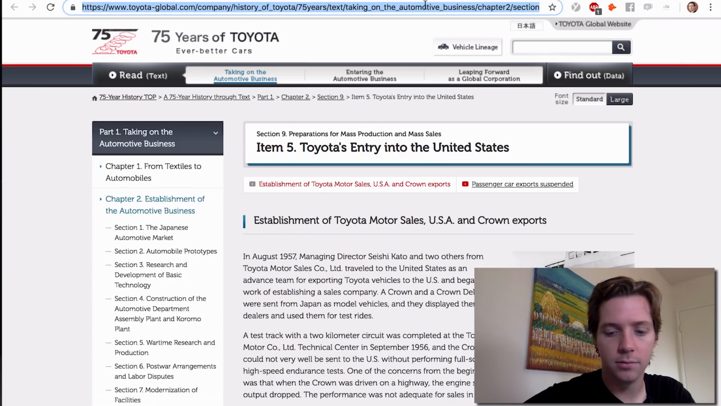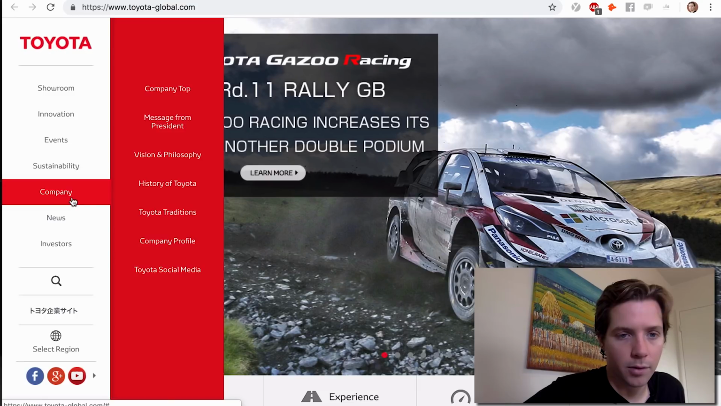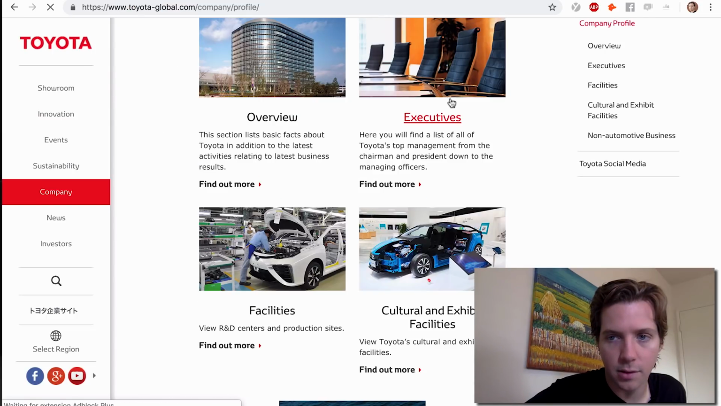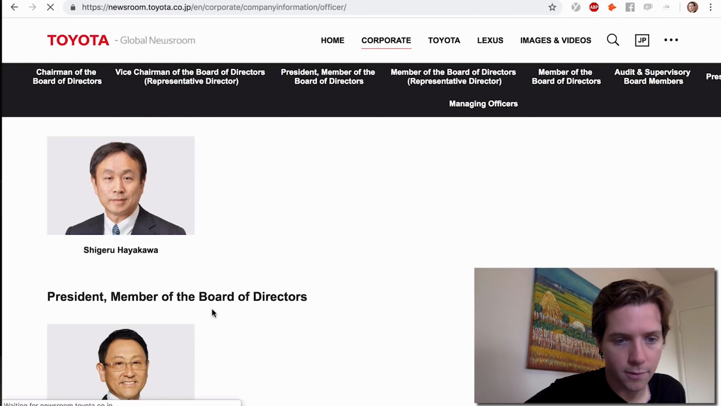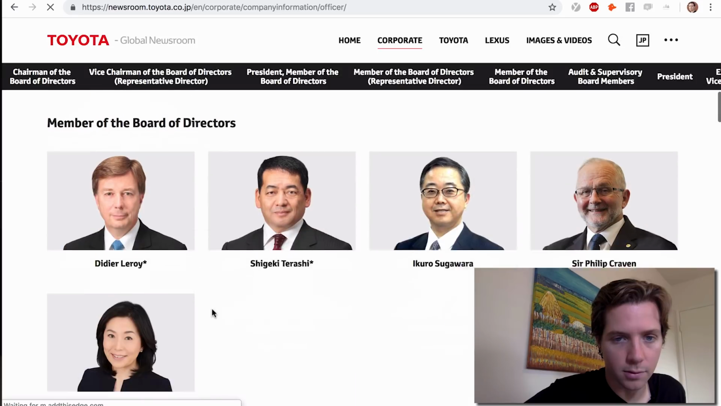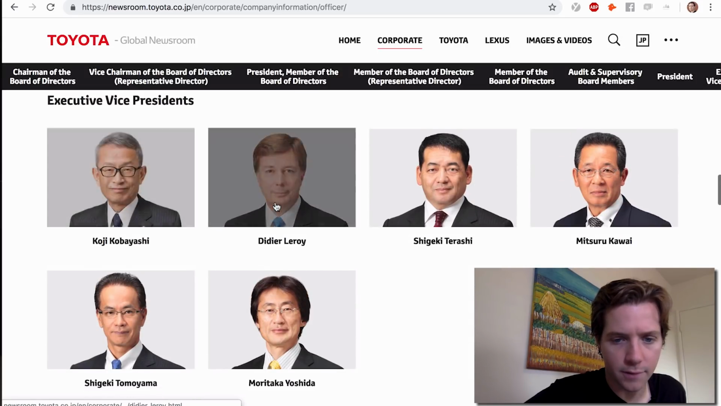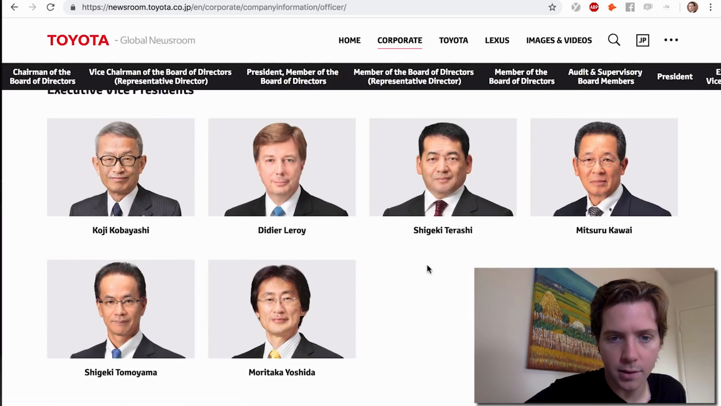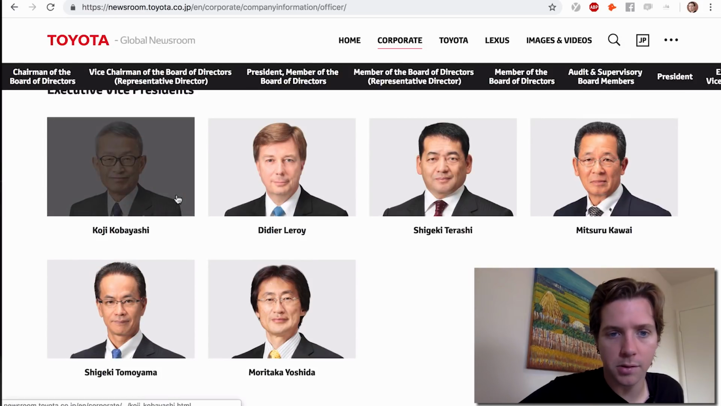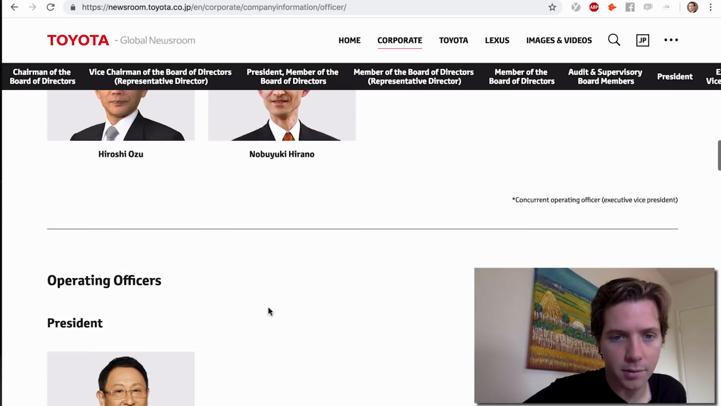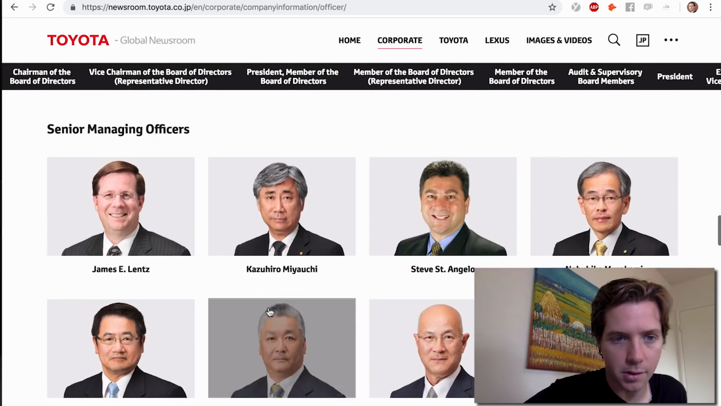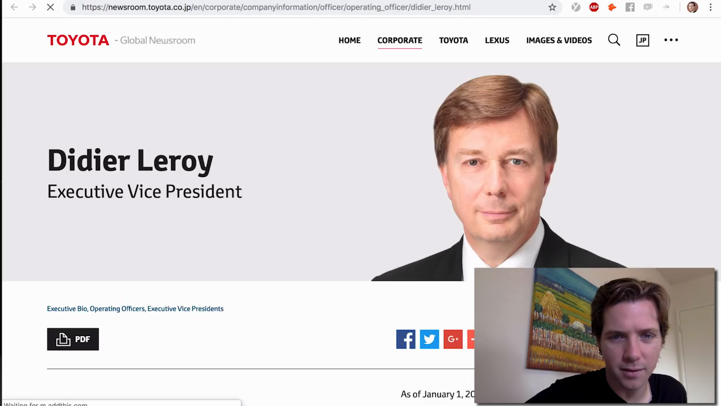Let's go to Toyota Global website, and we want to go to company top, company profile, Toyota's key personnel. Executives, do executives here. All right. Member of the board of directors, board members, operating officers, president, executive vice presidents. I'm trying to see who would we sell to. Let's see what these guys' job titles are. Some of these guys are on the board too. And then you got senior managing officer, CFO, probably not.